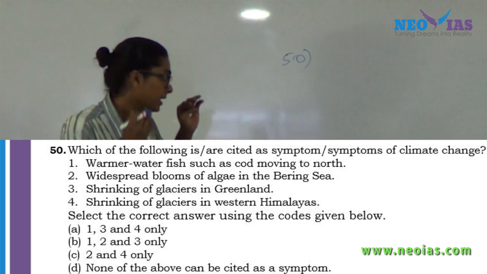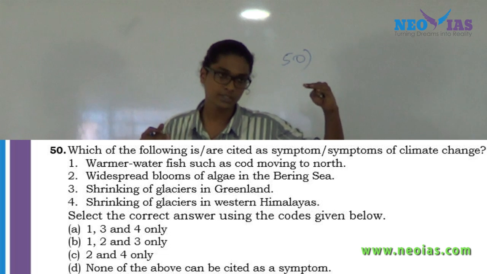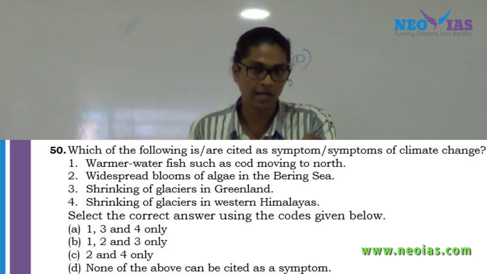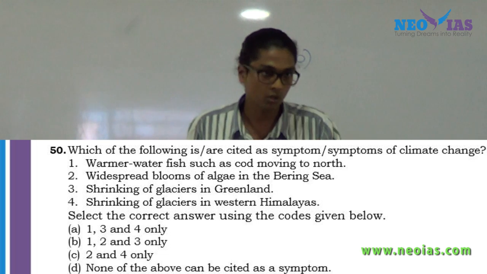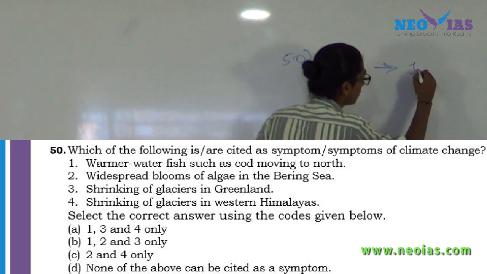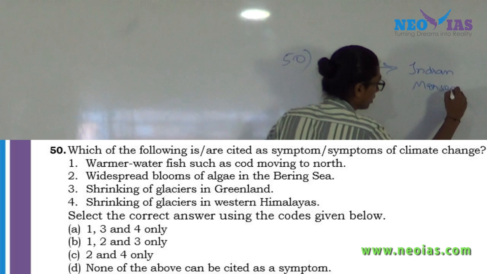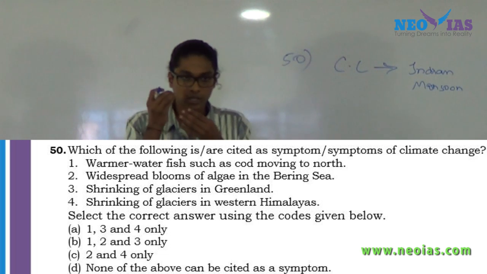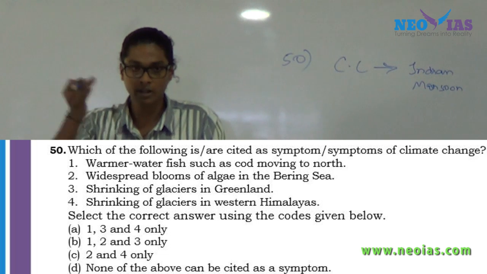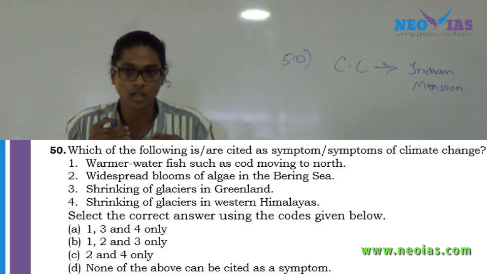But if we look at the shrinking of Himalayan glaciers, we will understand that the shrinking of these glaciers is limited to central Himalayas as well as eastern Himalayas, because climate change affects India through the Indian monsoon. Through climate change, the thermal contrast between the Indian Ocean and our subcontinent region is getting reduced, so as we progress, the monsoon rainfall is actually getting reduced.